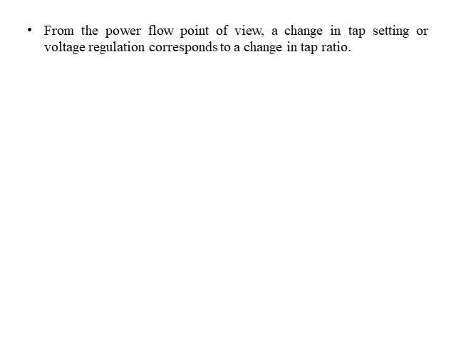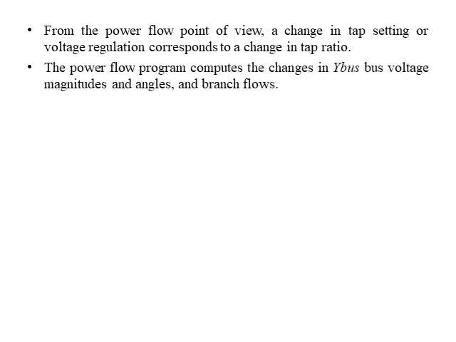We know the voltage regulation is no load voltage minus full load voltage divided by no load voltage, multiplied by 100. It gives the percentage of voltage regulation. So by just controlling the voltage regulation and tap changing, we can change the tap ratio of the transformer, and by changing the tap ratio of the transformer, we can change the voltage at the bus or infinite bus, as well as control the reactive power flow in the transmission line. The power flow programs compute the change in bus voltage magnitude and angles and branch flow. We have already studied this point in power systems, that is